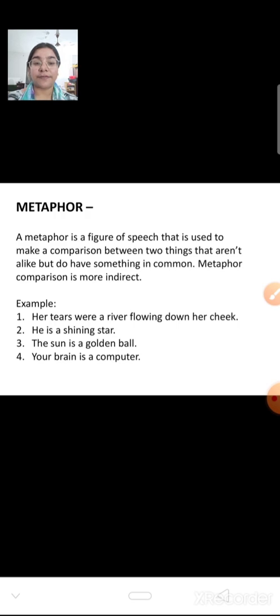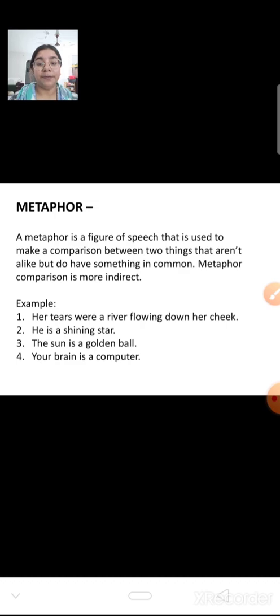The next is metaphor. Again, it is also the same as simile, but the thing is that in simile we do a direct comparison between two things using the word like or as, but in metaphor there is an indirect comparison. That means we will not use like or as. For example, if I say your class is like a zoo, now you can easily recognize that like is used here, so it must be simile. But if I say that your class is a zoo, now it is metaphor because the comparison is made between class and zoo, but no word is used for comparison. Like or as is not used. That means it is a metaphor.